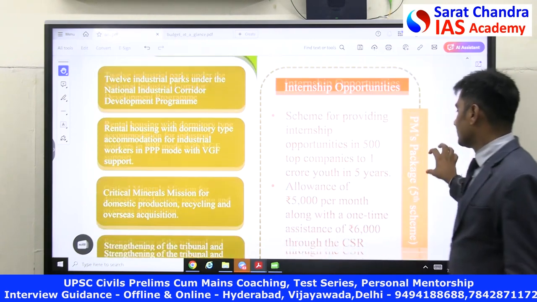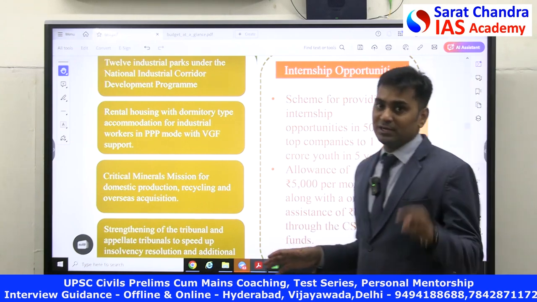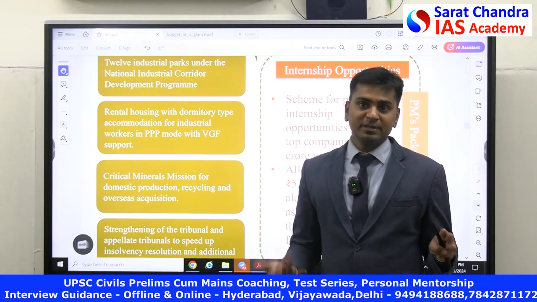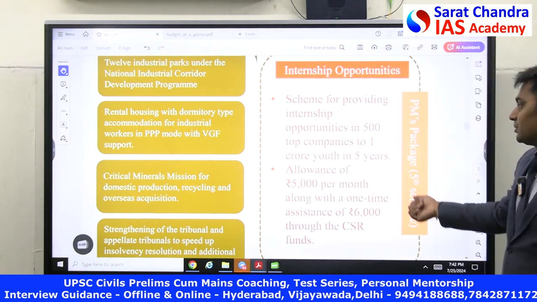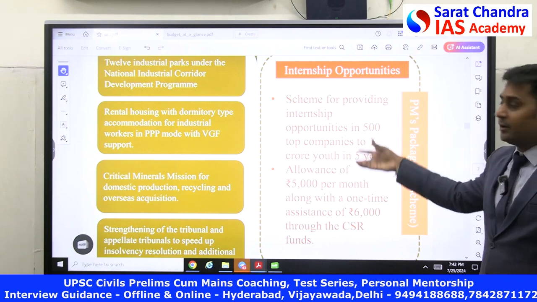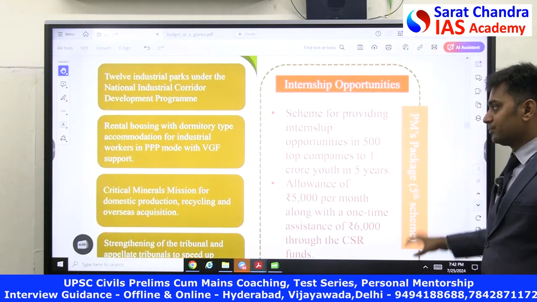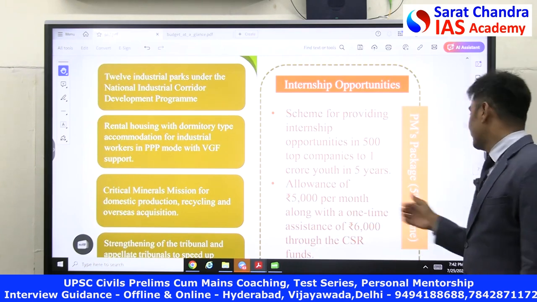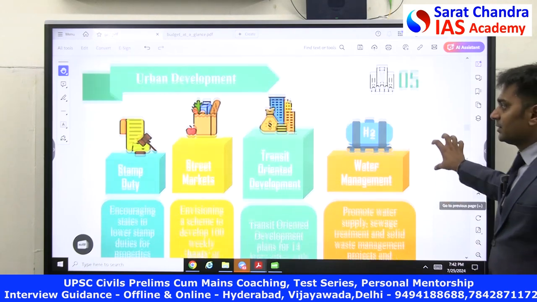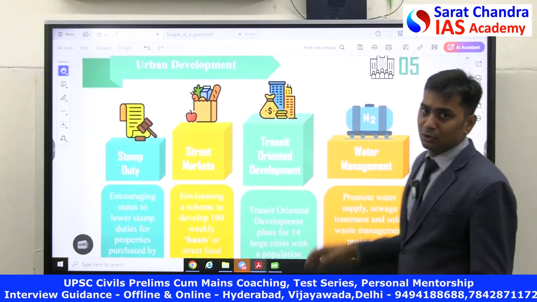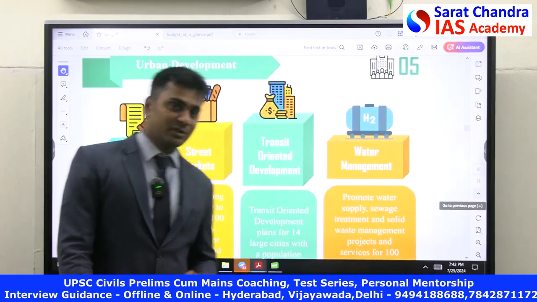The next one is internship opportunities. I said there are 5 opportunities for employment. One is 3 incentives for employment generation. Fourth one is developing the so-called skill. Fourth one is internship opportunities being provided for the MSME industry so that people will be getting more and more jobs. So in industries, Government of India has focused on this. After this, they came to urban development. Government of India has exclusively focused on urbanization because there are some impacts of urbanization.